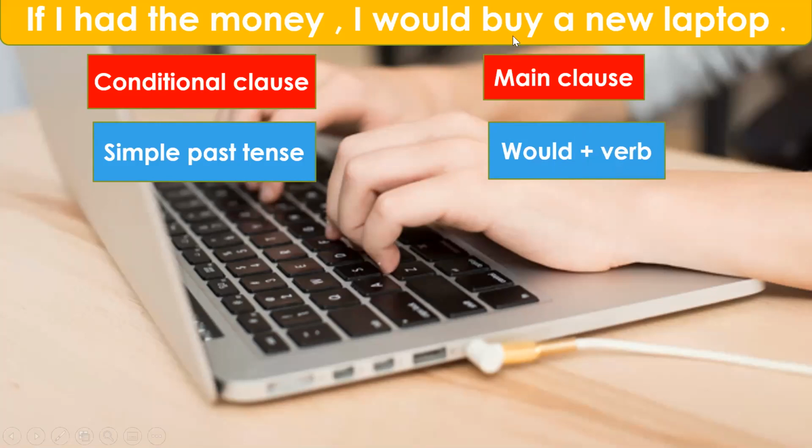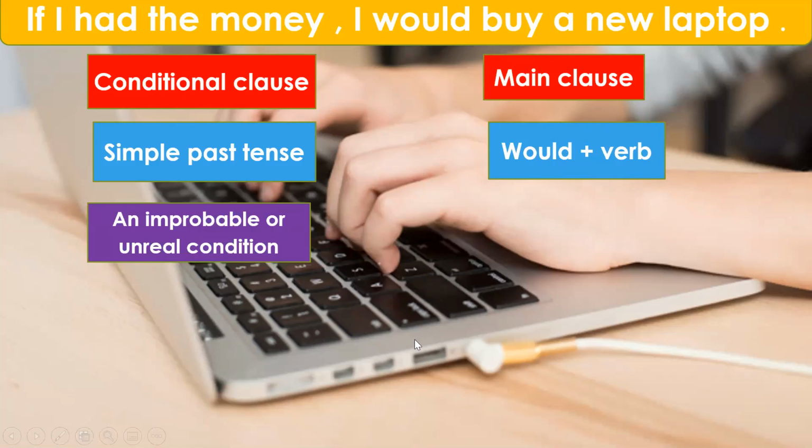So here, would buy is the structure which you have to have in the main clause: would plus verb. Okay, so the structure of type 2 conditional sentences is that the if clause should be in the simple past tense and the main clause should have would plus verb.